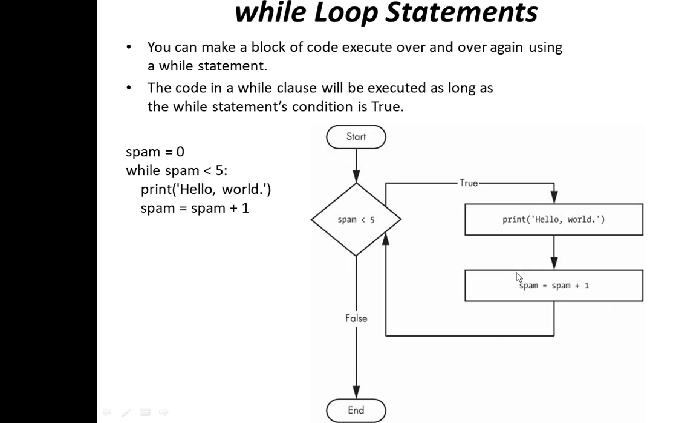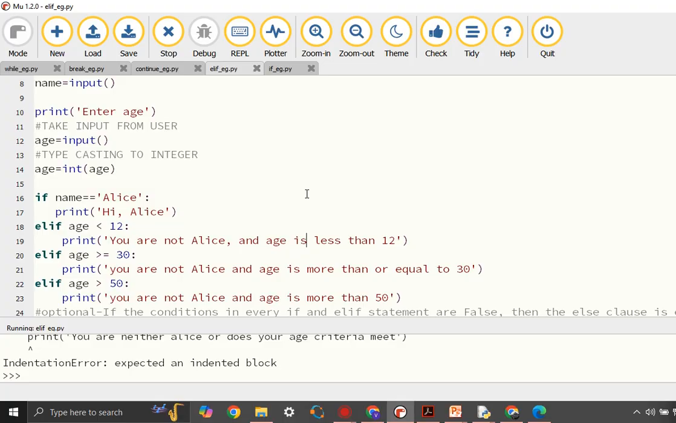So this flow diagram is implemented through a simple line of code like this. They have assigned spam is equal to 0, while spam is less than 5. In this case, 0 is less than 5. Yes, therefore it will print hello world. Now it is automatically incrementing, spam is equal to spam plus 1. Again it goes back to this. Now 1 is less than 5. Yes, again it executes this.